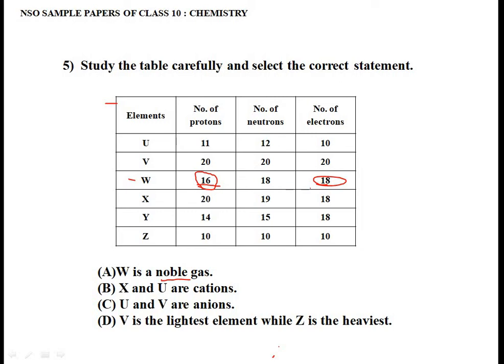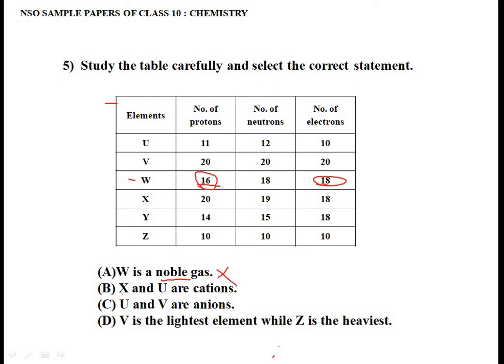But here number of electron is more. It means it is an anion. It means you have added 2 extra electrons into its outermost shell. So it is an anion now. This is not a neutral compound, and also it is not a noble gas.